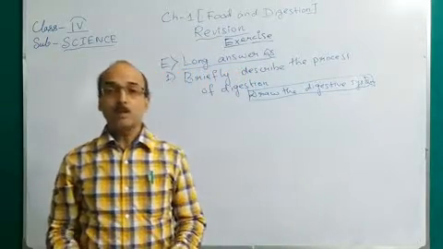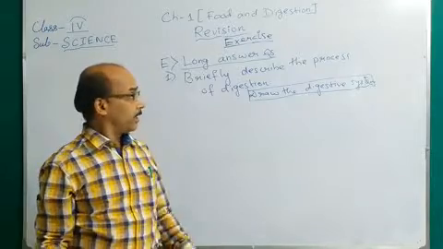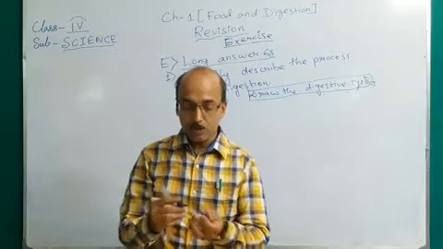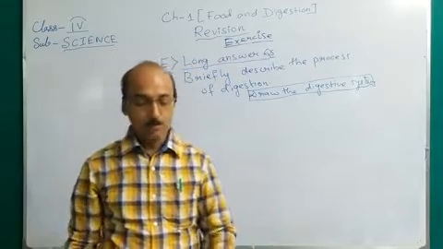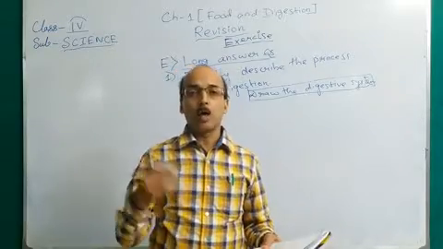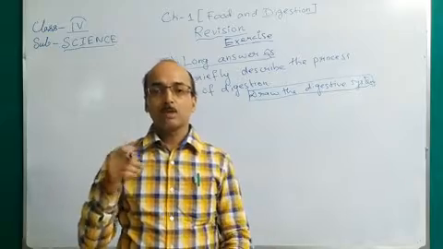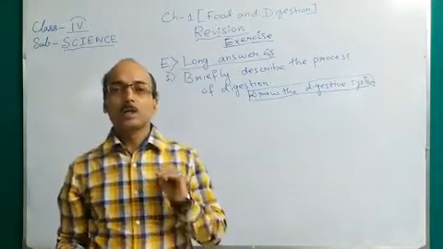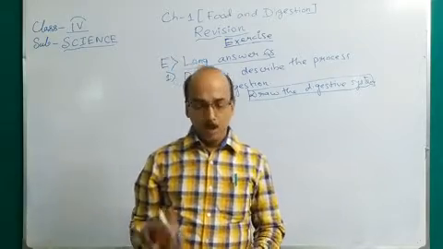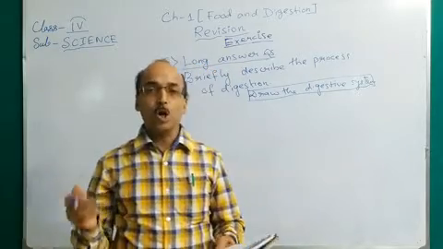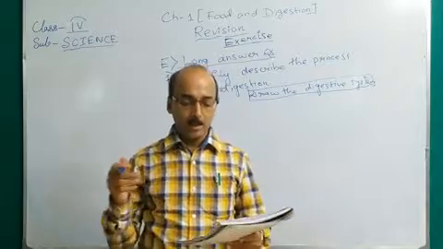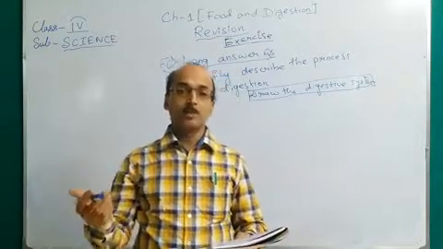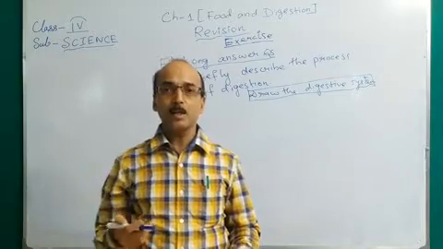So first of all, I will discuss the process of digestion. Digestion of food starts in our mouth. First of all, what are the organs that are involved in digestion of food? The organs are the mouth, food pipe, stomach, small intestine, large intestine, anus. Along with it, liver and pancreas also help in the digestion.